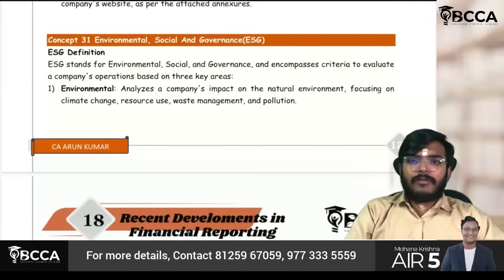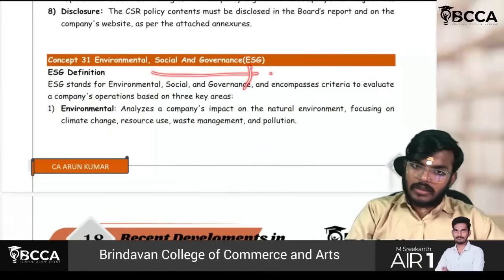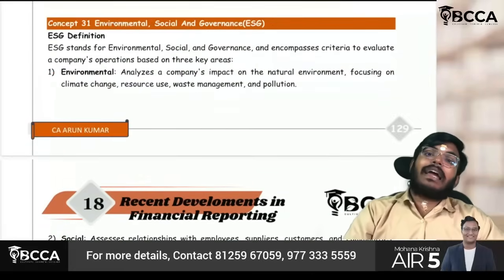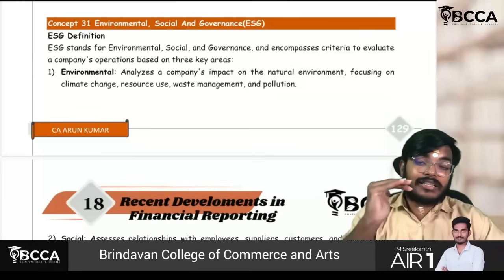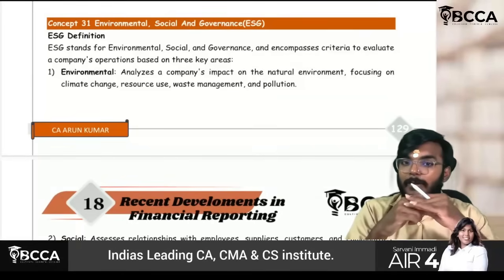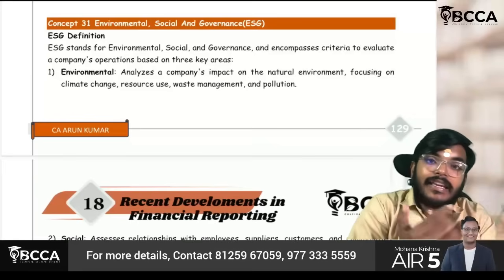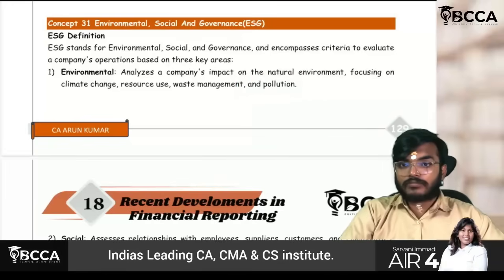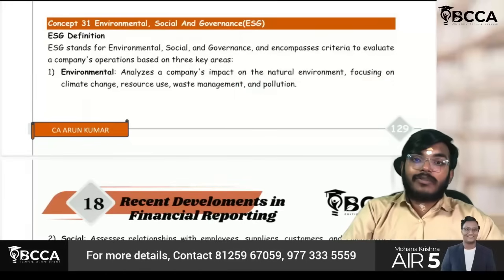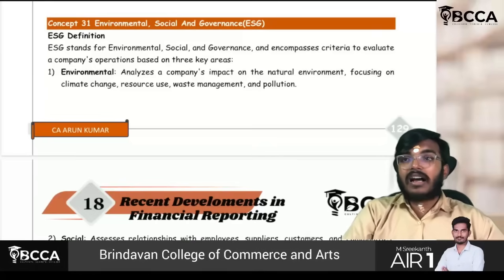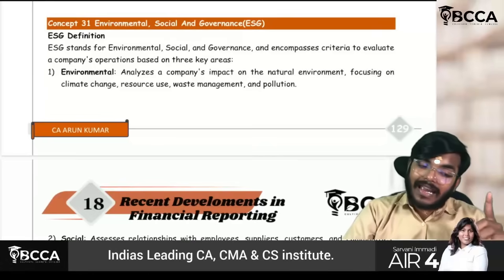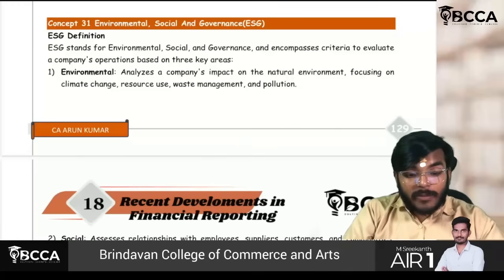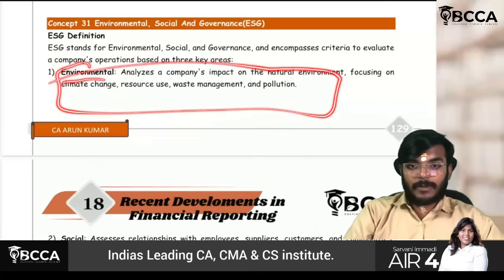So next is environmental, social, and governance. You just have to check these things. Environmental refers to, sir, what is the impact created by the entity on its environment? Which means how effectively the company is managing waste and how effectively the company is taking measures to reduce pollution. Climate changes because of the products and chemicals which you are using. If there are unfavorable changes in the climate, the entity should do something to correct those things. So how the entity is viewing environmental effect will be covered under this aspect.